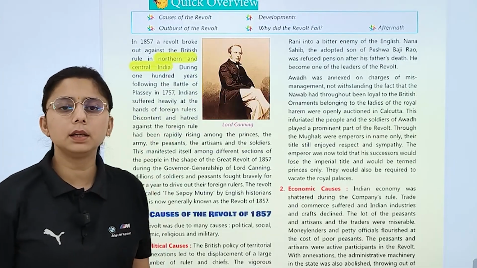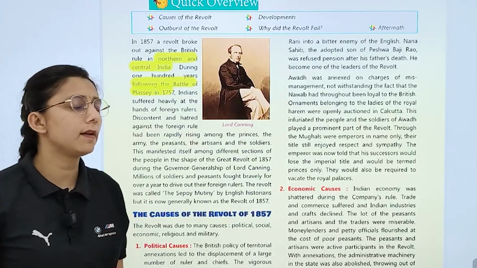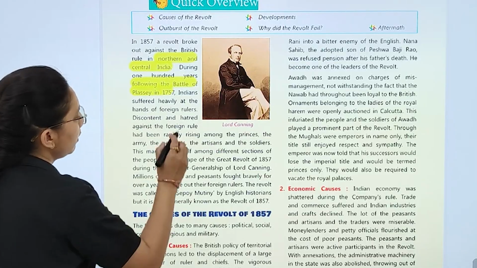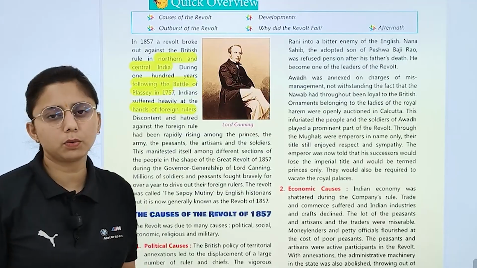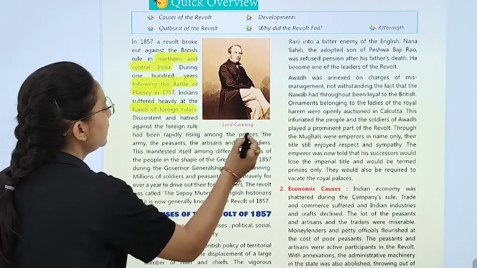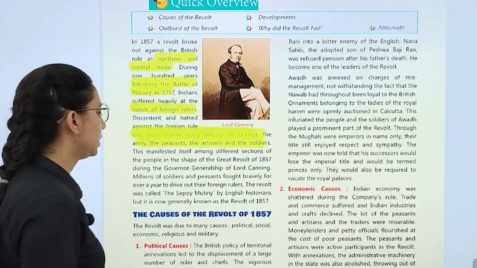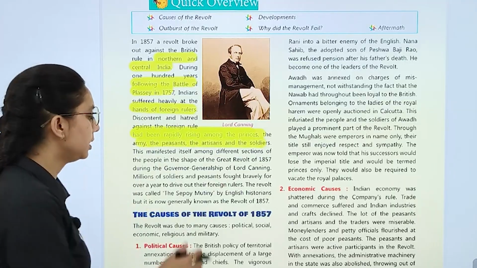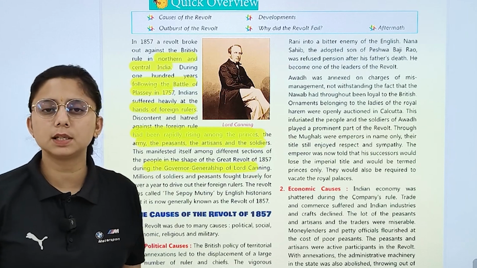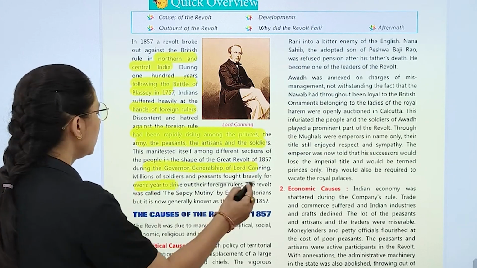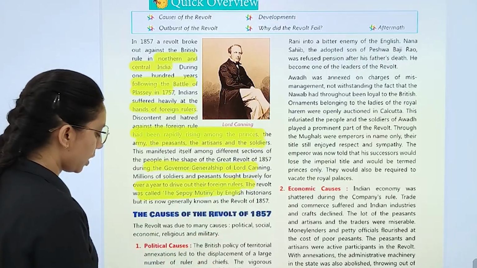During 100 years, what happened? The Battle of Plassey in 1757 caused Indians to suffer heavily at the hands of foreigners. So discontent and hatred arose among the people, and this had been rapidly rising among the princes, peasants, artisans, soldiers, under the Governor General Lord Canning. Millions of soldiers and peasants fought bravely for years to drive out foreign rule. The revolt was called the Sepoy Mutiny.